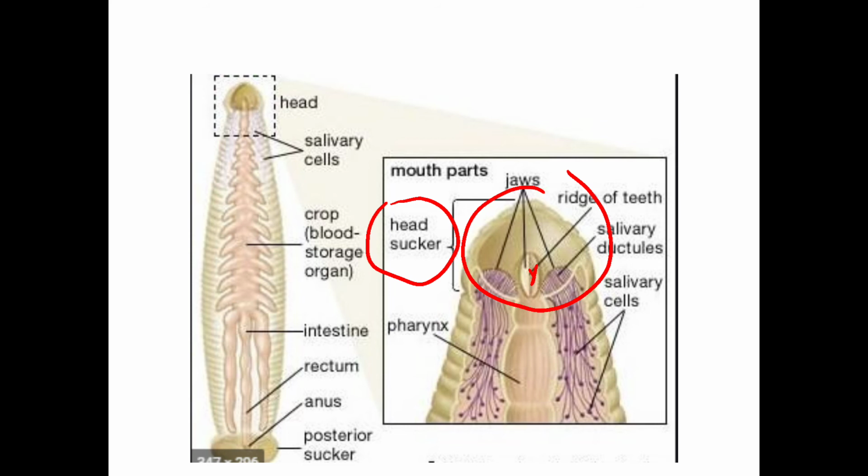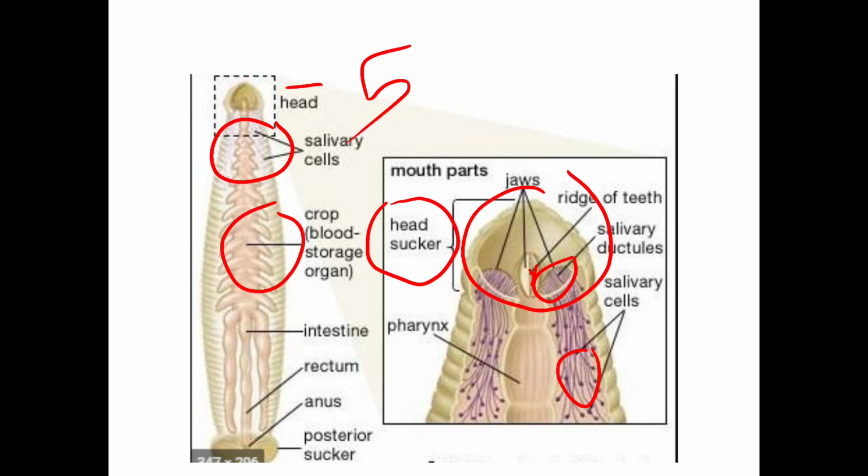A chitinous jaw-like structure is present. Then the salivary duct, and then the salivary cells are here. There is a mass of salivary gland present in the case of Hirudinea. It is a parasitic adaptation. In the head region, there are 5 segments. Then the salivary glands, here a mass of salivary gland is present.